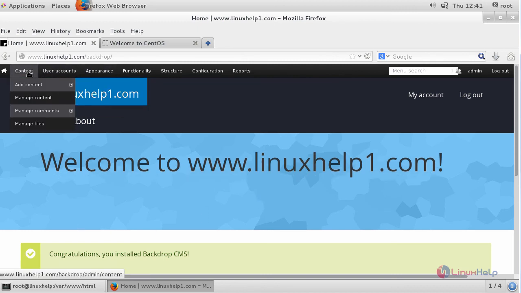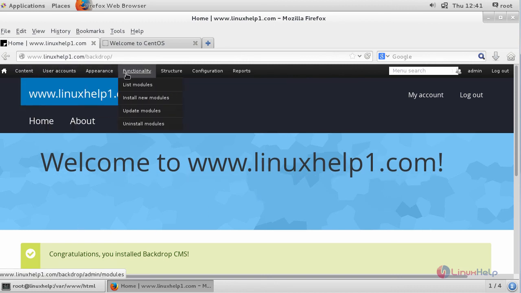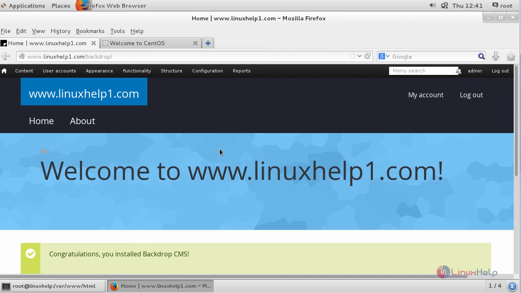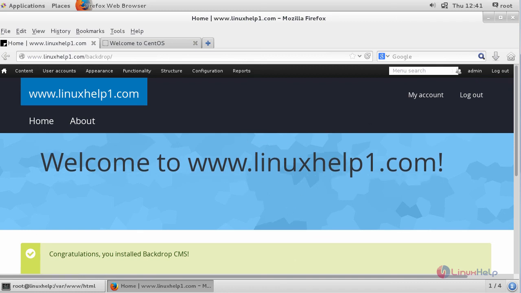Here you can see several tabs such as contents, user accounts, appearance, functionality, and other settings related to your site. You can log out and log in as an admin. And thus we have installed Backdrop CMS on CentOS 7.